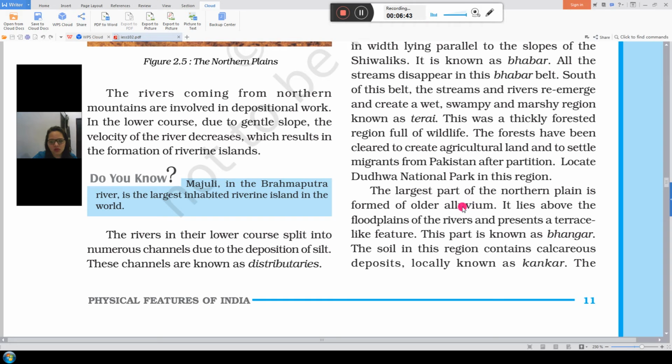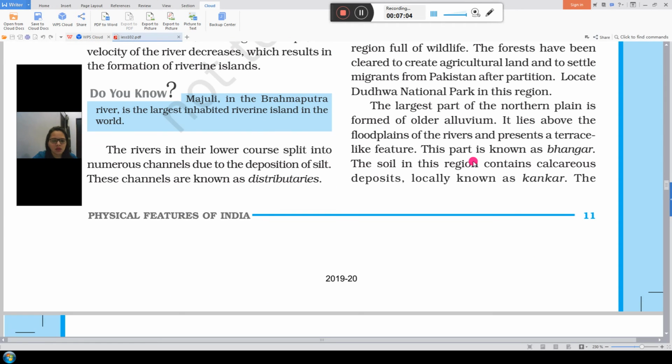The largest part of the northern plain is formed of alluvial soil. It lies above the floodplains of the rivers and presents a terrace-like feature. This part is known as Bangar. When we talk about the northern plains, the second point is the Ganga plains. The Ganga plain is divided into two parts. The first one is Bangar and the second one is Khadar.